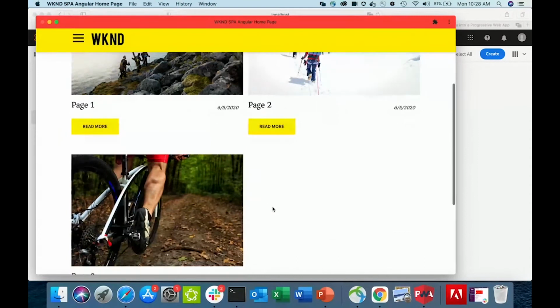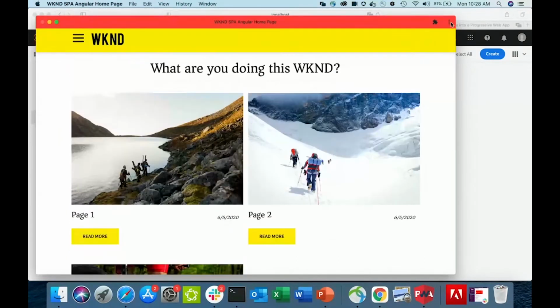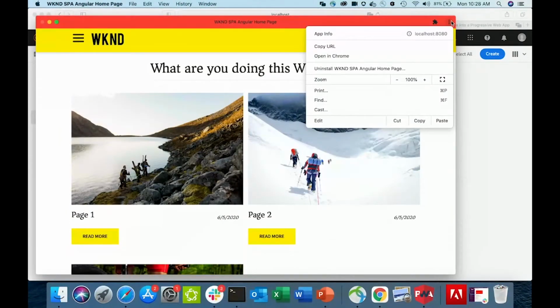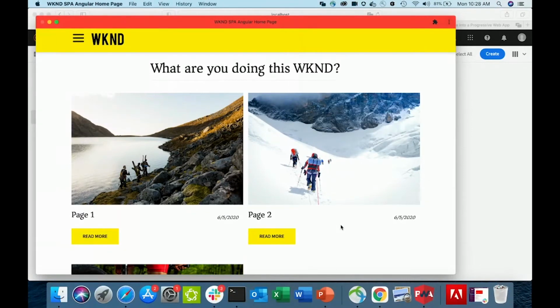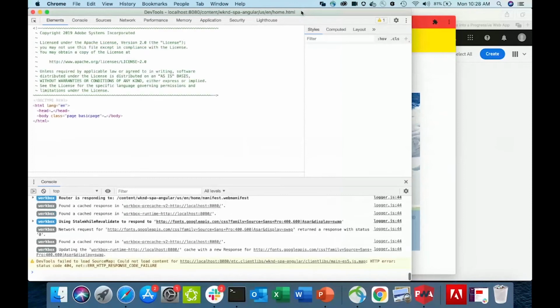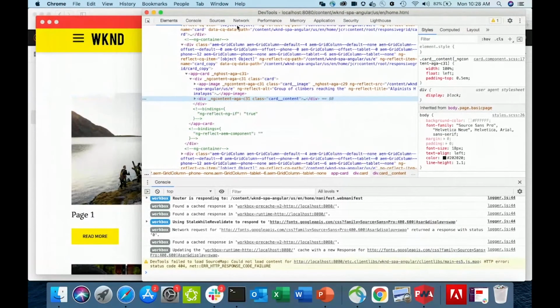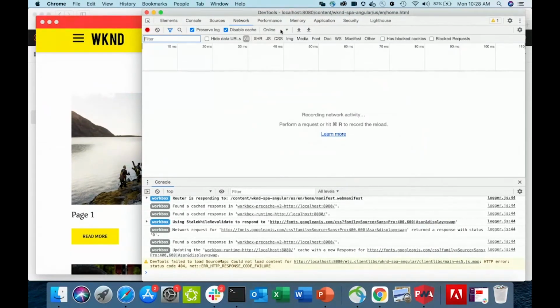So I have all these pages, page 1, 2, and 3 in this app, and I haven't browsed to any of them yet. So I'm going to inspect, and this is a developer conference, so I hope you are not all scared by the developer tools. I'm going to the network tab, and I'm going to simulate offline. So I'm going to switch the network from online to offline. I do this because I still want to be able to share my screen while demonstrating offline capabilities.